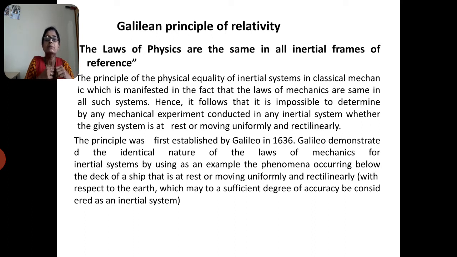This principle was first established by Galileo in the year 1636. Galileo demonstrated the identical nature of the laws of mechanics for inertial systems by using an example: the phenomena occurring below the deck of a ship that is at rest or moving uniformly and rectilinearly with respect to the earth, which to a sufficient degree of accuracy can be considered an inertial frame system.